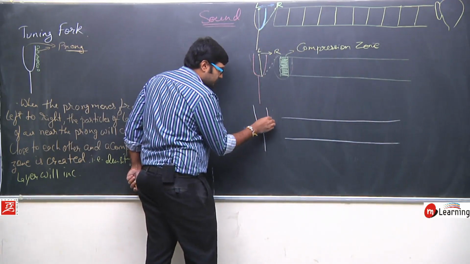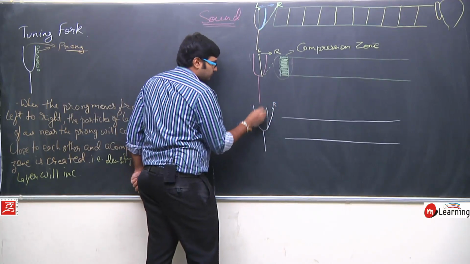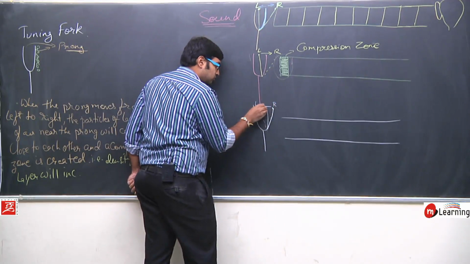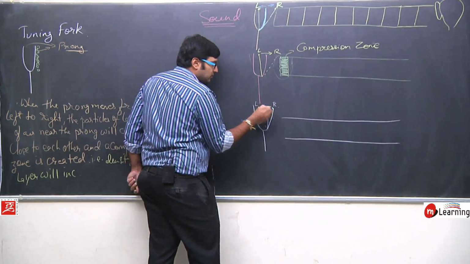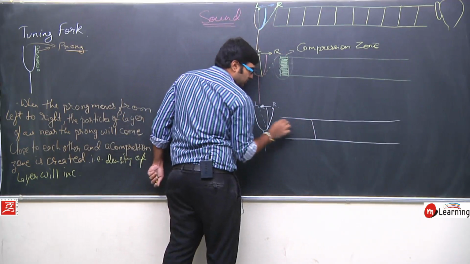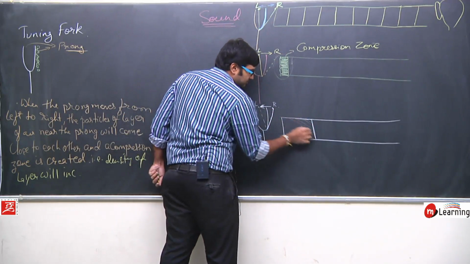When it moves from right to left, this is the left position, it will elongate this layer and this layer is going to form like this, something like this.